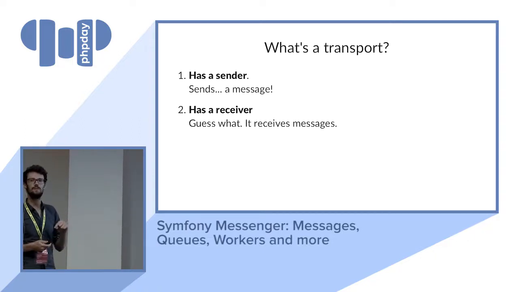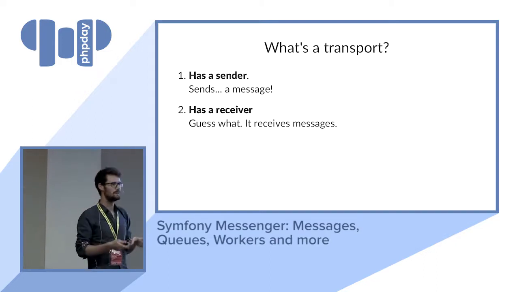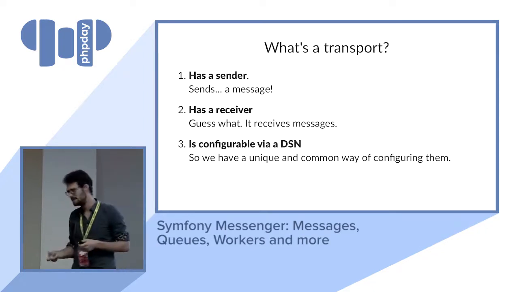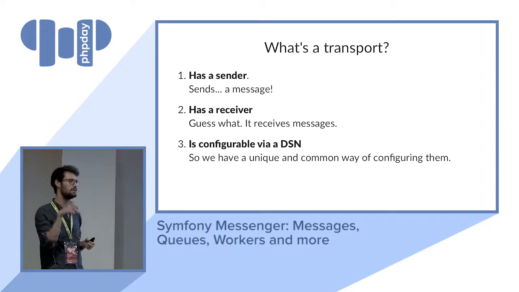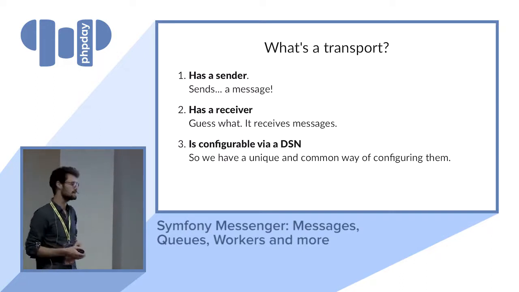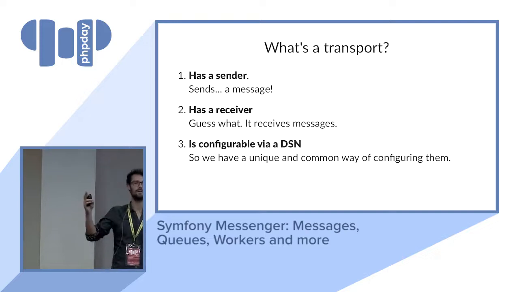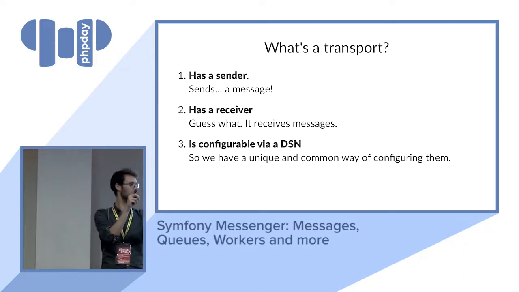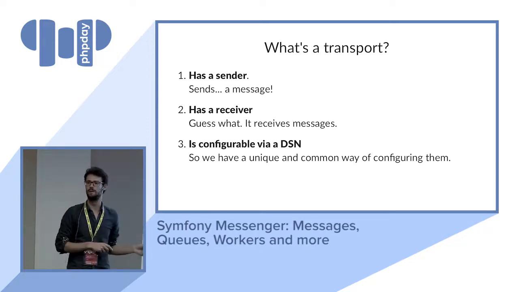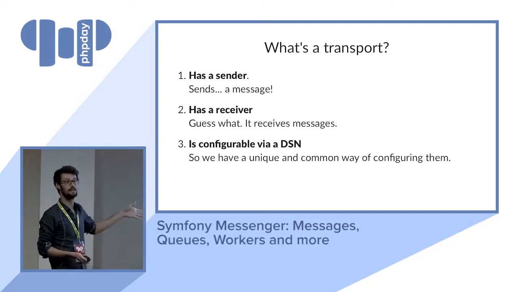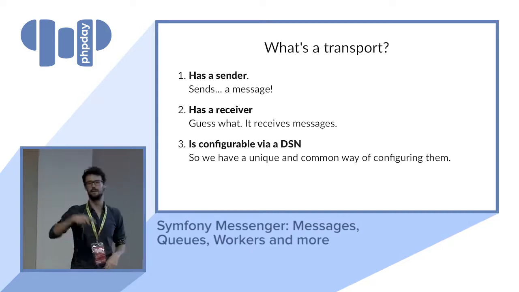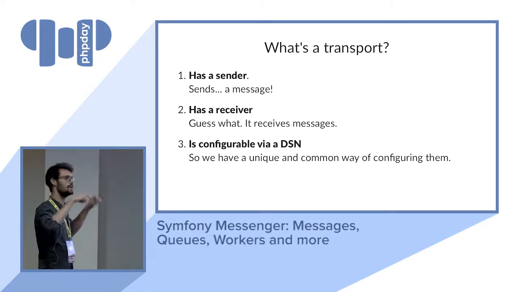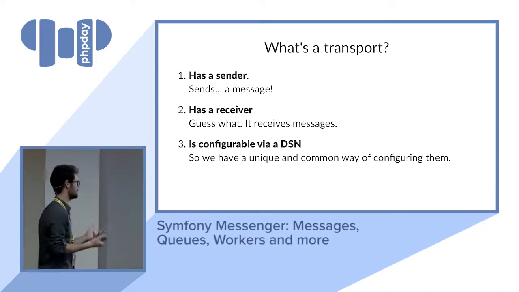A transport is also something that we made generic in the way that it is configurable via DSN. So the idea is you don't have any specific configuration necessarily in your Symfony configuration. It's like the database, for example, where the configuration of Doctrine is a database DSN, sort of like a URL, where you put in the protocol, whatever PostgreSQL, MySQL, whatever you use. That's going to be the same idea. So you can say it's AMQP, or Google something, and it's just going to be configured via an environment variable. That's the main point.